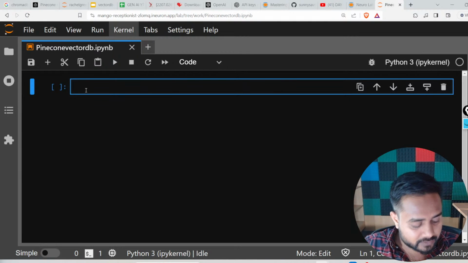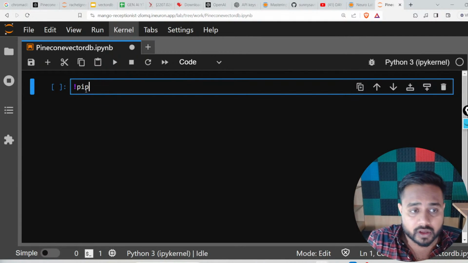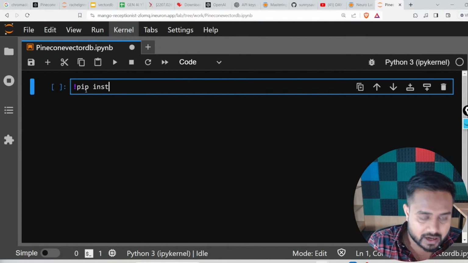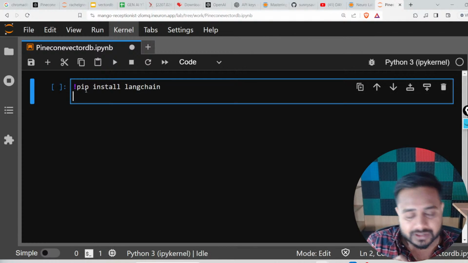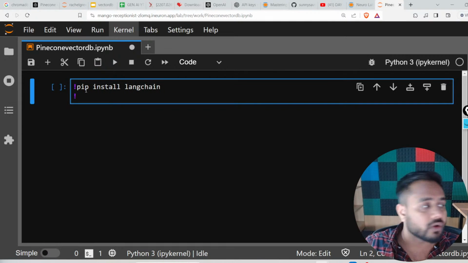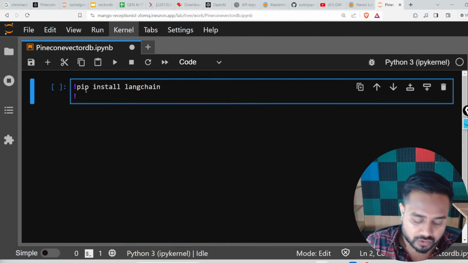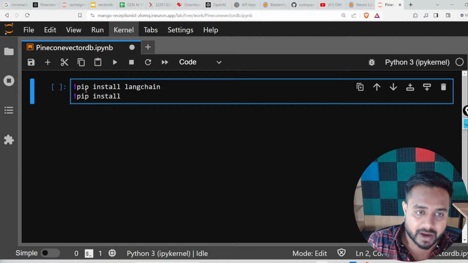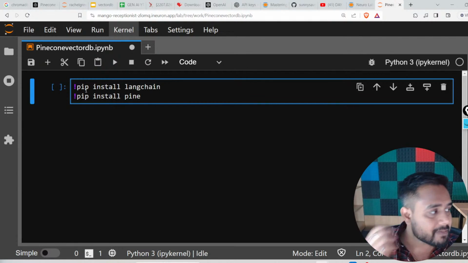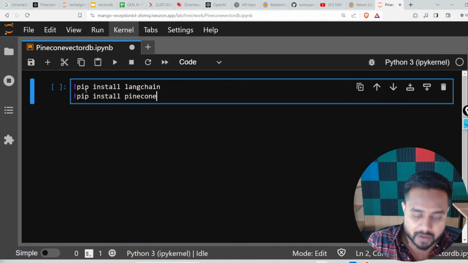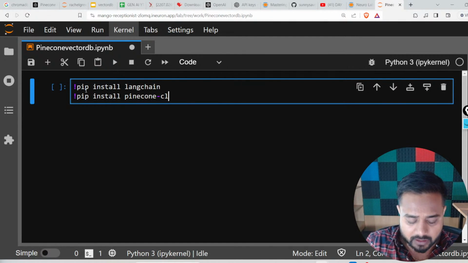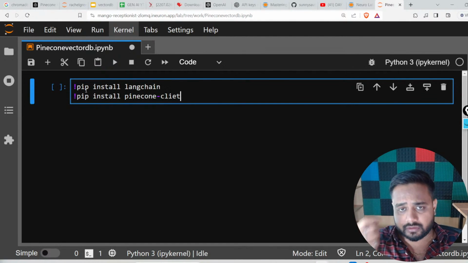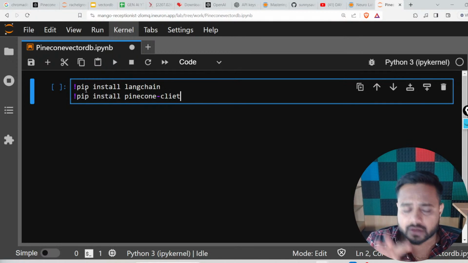The first thing which we are going to install over here is LangChain. So here I'm going to install LangChain. Let me write it down over here. The second thing which we are going to install is Pinecone. So let me write it down: pip install pinecone. If you want to use Pinecone, you will have to install this Pinecone client. I will come to Pinecone and show you the Pinecone website also, but first let's try to install this particular module.